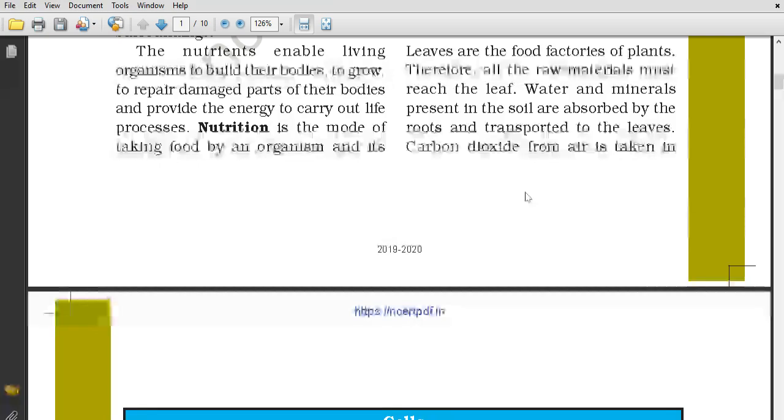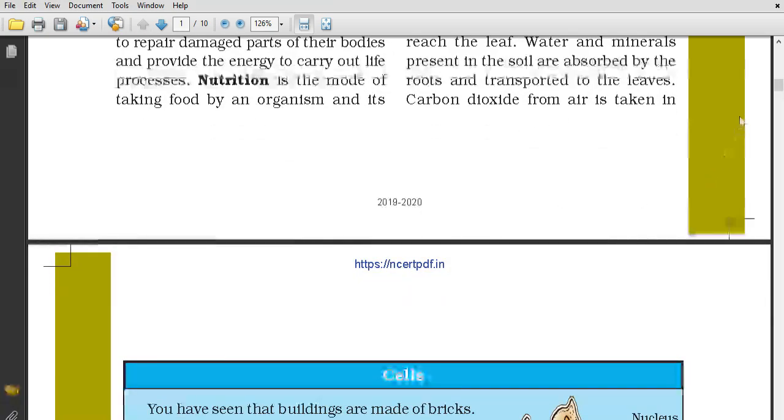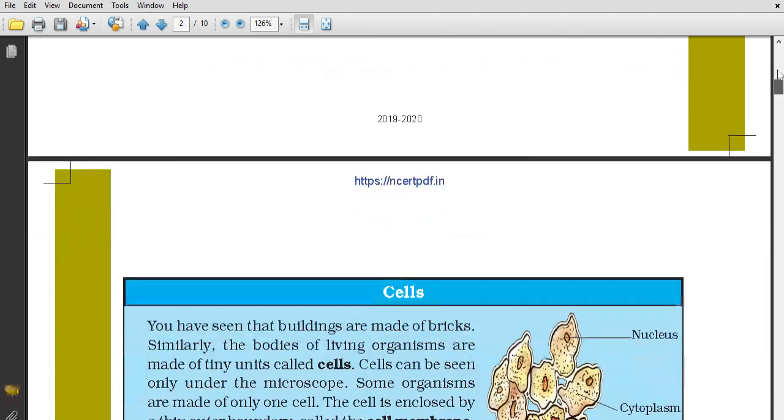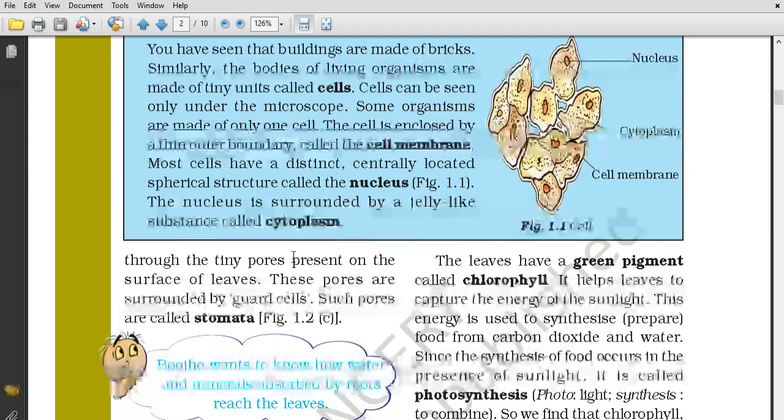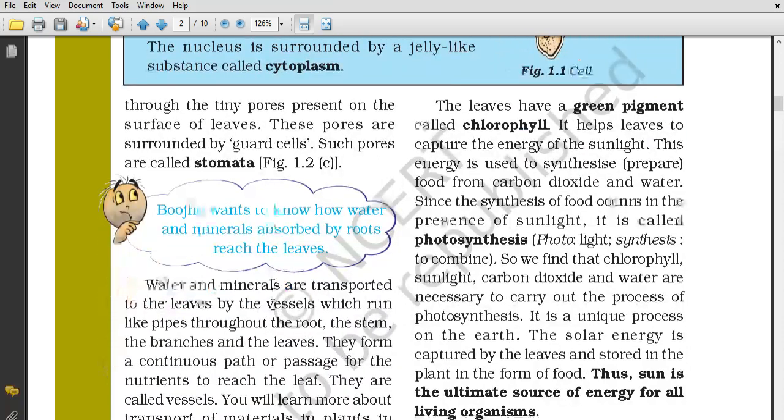Carbon dioxide from air is taken in through an opening known as stomata. Tiny pores are present on the surface of leaves. These pores are surrounded by guard cells. Such pores are called stomata. Stomata are surrounded by guard cells to guard them.